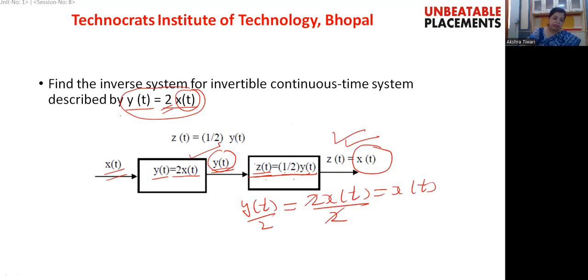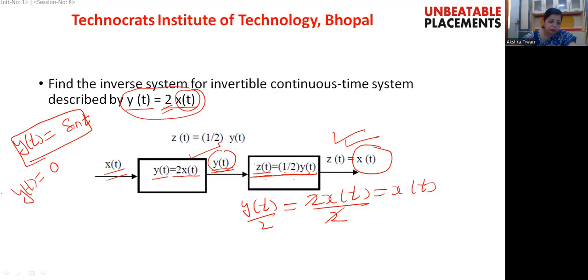Let us take another example. My output y(t) is sin t. If somebody asks whether this system is invertible or not, we can see that we may have different possible values for y(t). Let us say I get y(t) equal to 0.